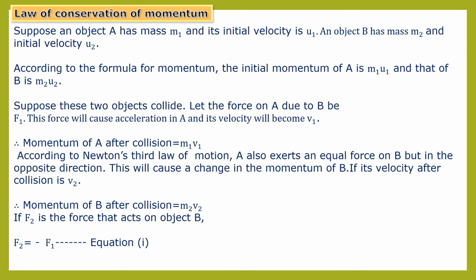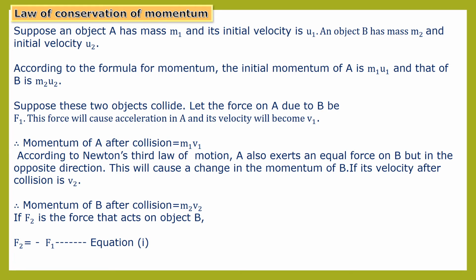Suppose these two objects are colliding with each other. So the force on A due to B will be capital F1. This force will cause acceleration in A and its velocity will become v1. So there is a force and this force is causing acceleration in object A and its velocity will become v1. Therefore momentum of object A after collision will be m1 v1.